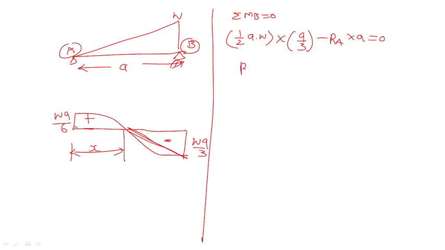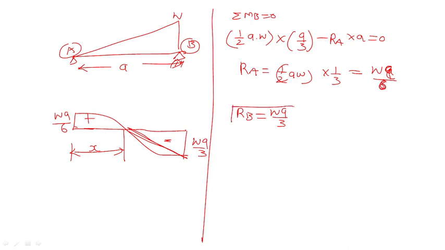Now RA equals half into AW into 1 by 3, that is equal to WA by 6. Now RB is equal to what? RB is equal to WA by 3, right?